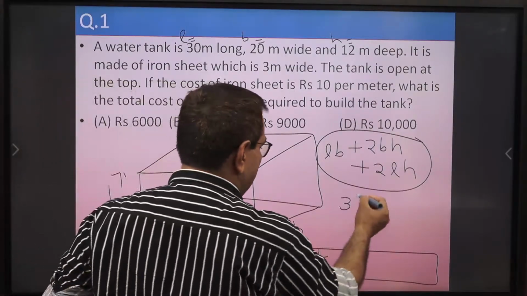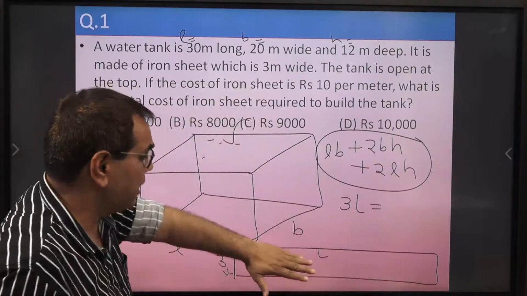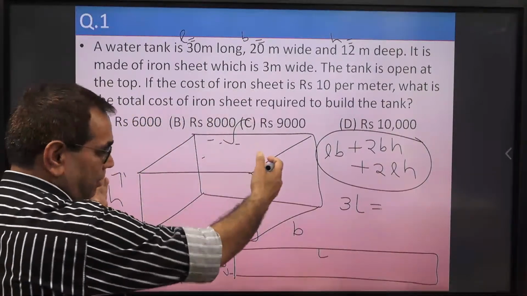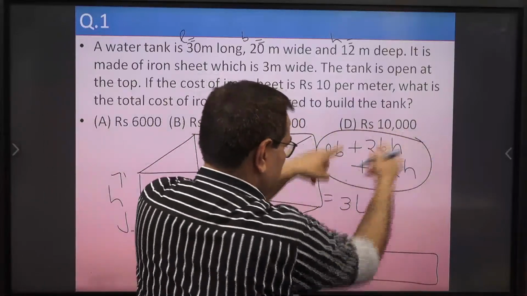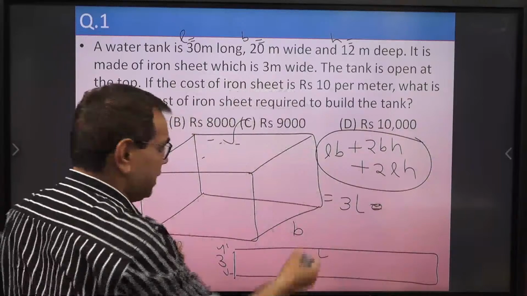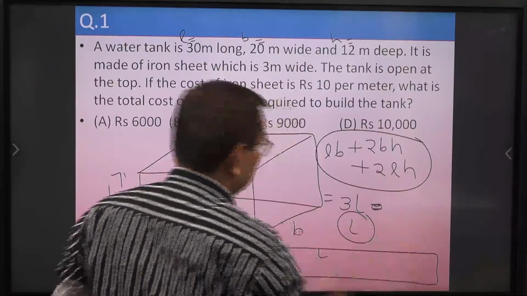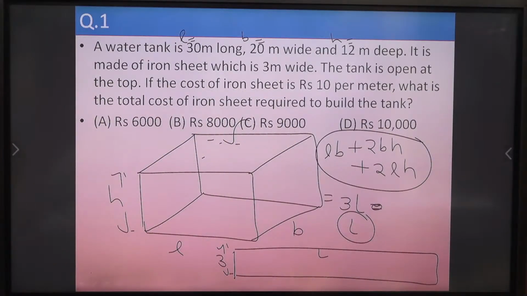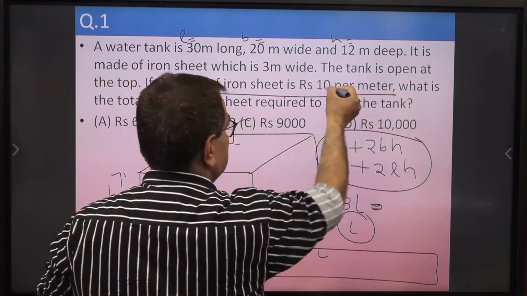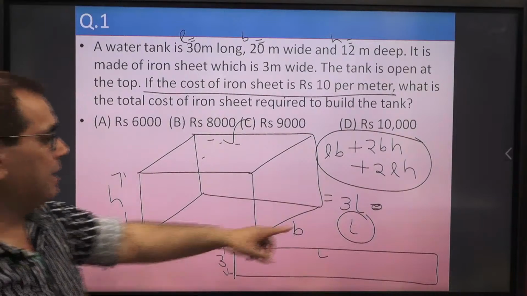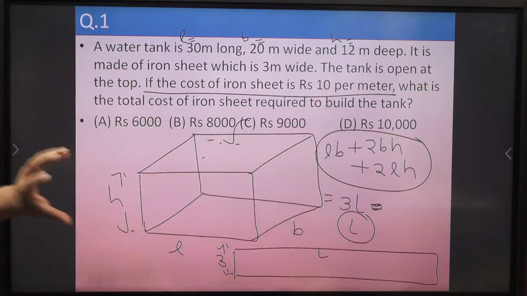So this 3 into L is the area to be utilized in making this tank. So 3 into L is equal to this area, both are equal. Now we can calculate the length of the sheet, L equal to. Once we calculate the length, the cost of iron sheet is rupees 10 per meter. So we can multiply this L with 10 to get the total cost of the iron sheet. So you will get the answer as option A.